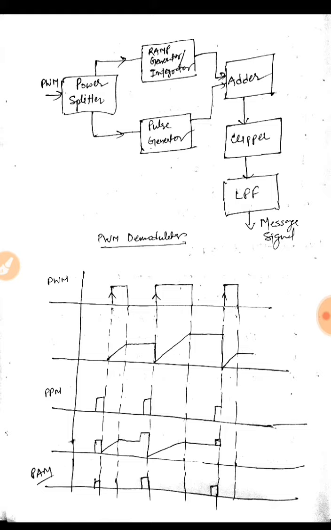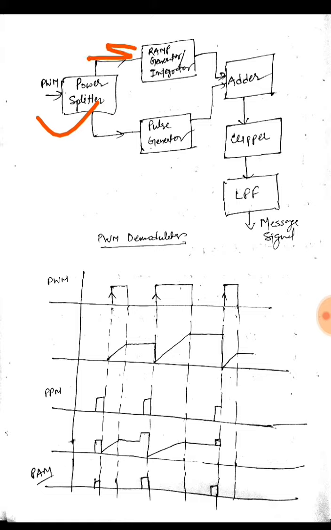So here this is the basic block diagram of a pulse width demodulator. First of all, the pulse width modulation signal is applied to this power splitter, which would divide the signal into two. All the properties of the signal would remain the same in both signals, but the power would be split. It will split the signal into two signals with equal powers. The rest of the things, amplitude, width, and everything, would remain the same.